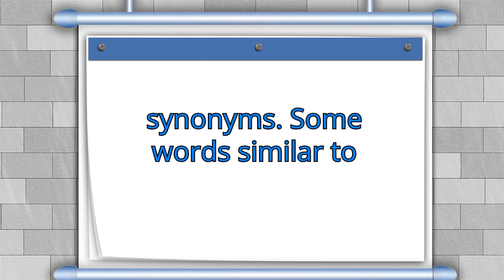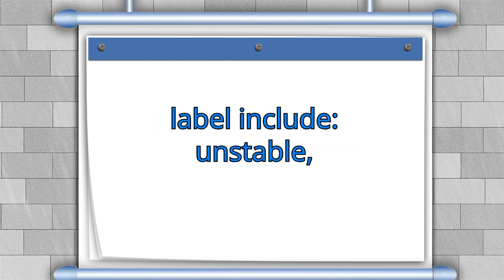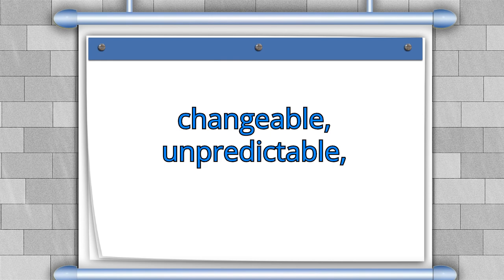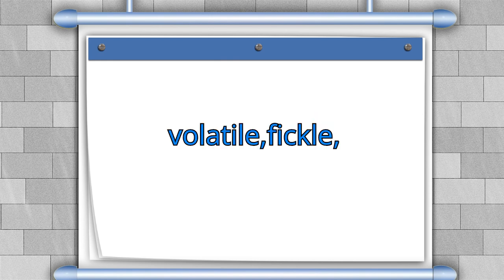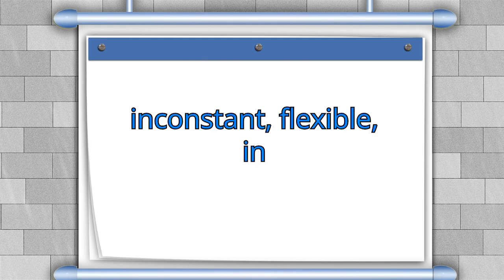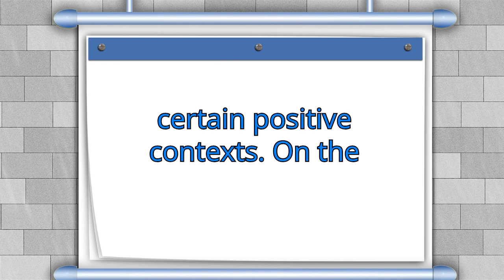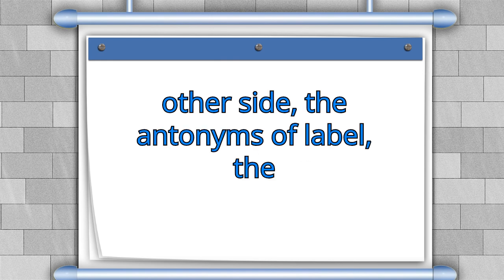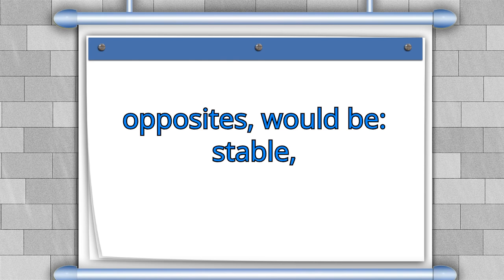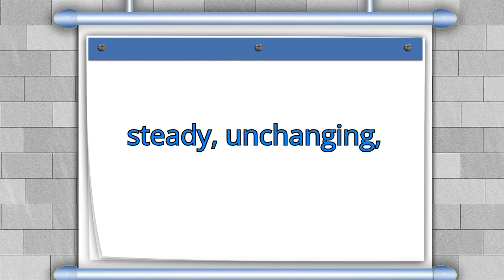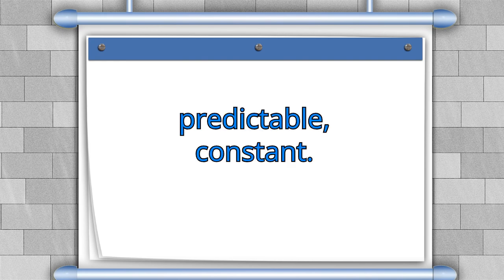Now let's look at synonyms. Some words similar to labile include unstable, changeable, unpredictable, volatile, fickle, inconstant, flexible in certain positive contexts. On the other side, the antonyms of labile, the opposites, would be stable, steady, unchanging, predictable, constant.